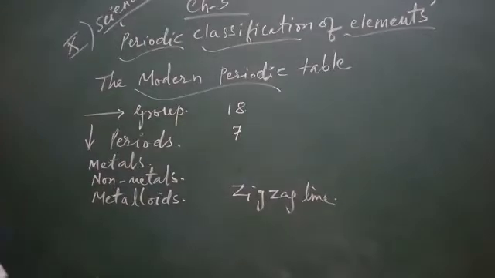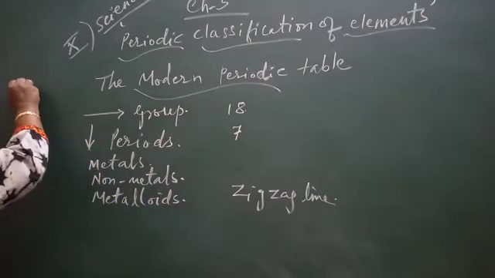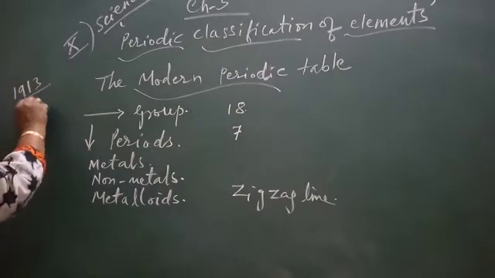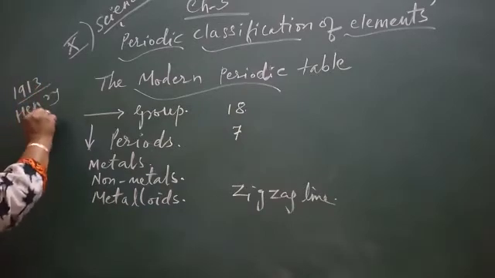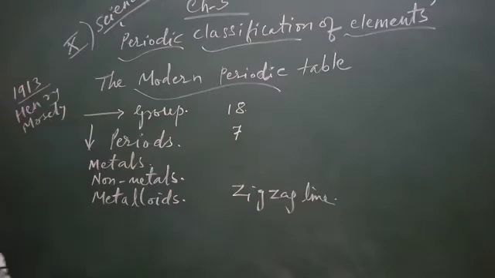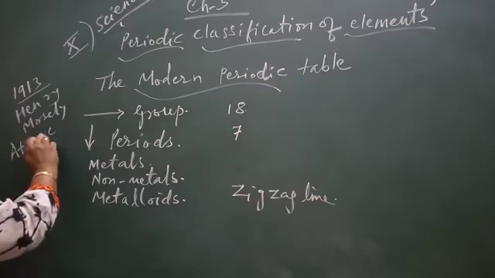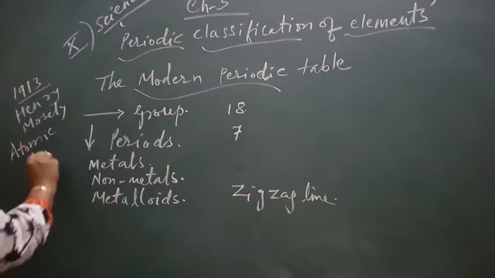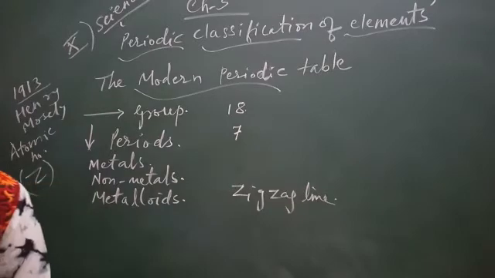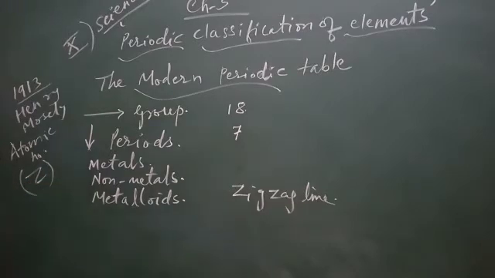In 1913, Henry Moseley, the chemist, showed that atomic number, which is denoted by capital Z, of an element is a more fundamental property than its atomic mass.